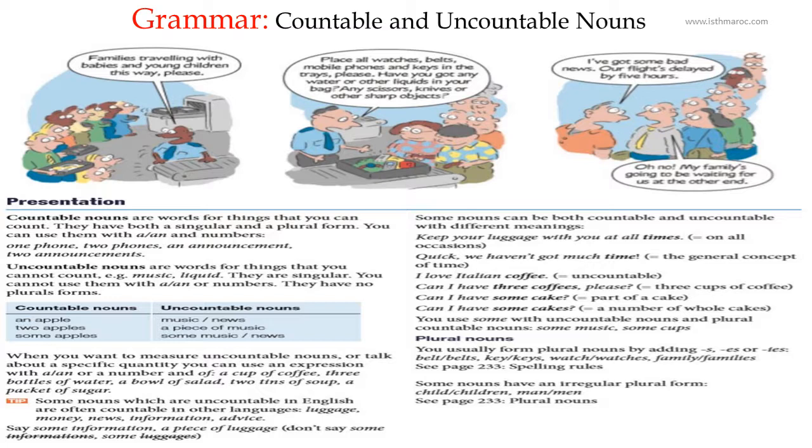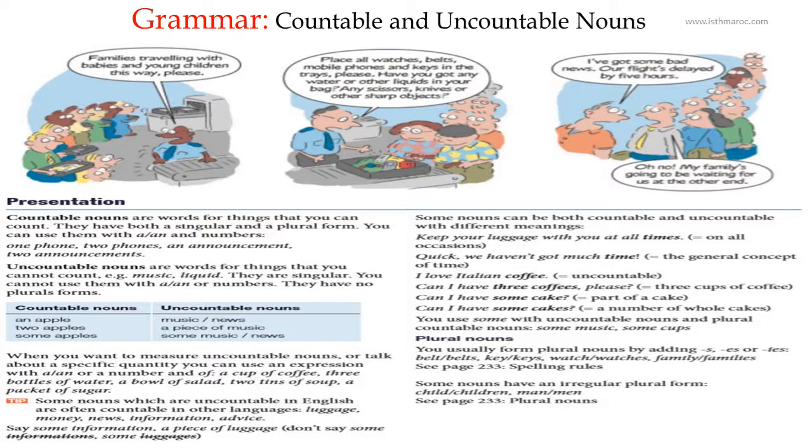Have you got any water or other liquids in your bag? Any scissors, knives, or other sharp objects? The third or last part tells, I've got some bad news. Our flight's delayed by 5 hours. Oh no, my family is going to be waiting for us at the other end.